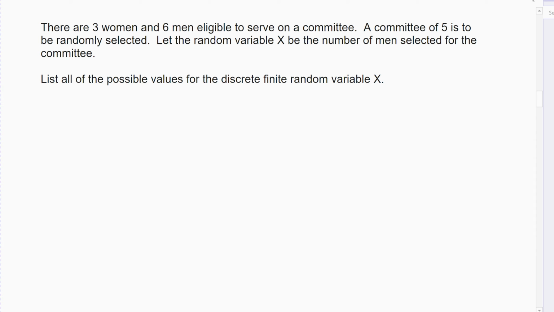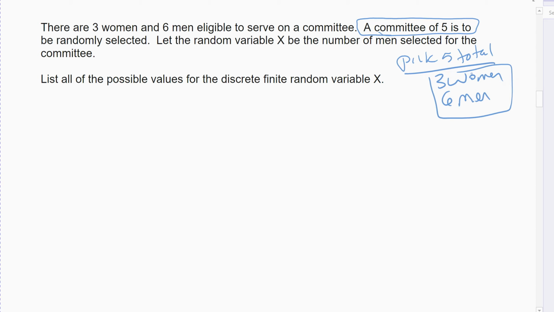Suppose I have 3 women and 6 men that are eligible to serve on a committee. A committee of 5, and that's important that I know that. Committee combinations we have already solved. So I want to pick 5 total, right? I have 3 women and 6 men. I keep that in mind. List all the possible values where X represents the number of men in my committee. I've got to count something, and we picked men to count.